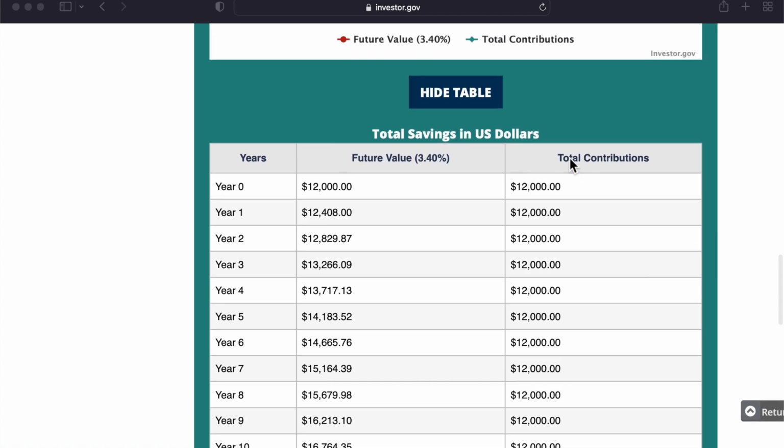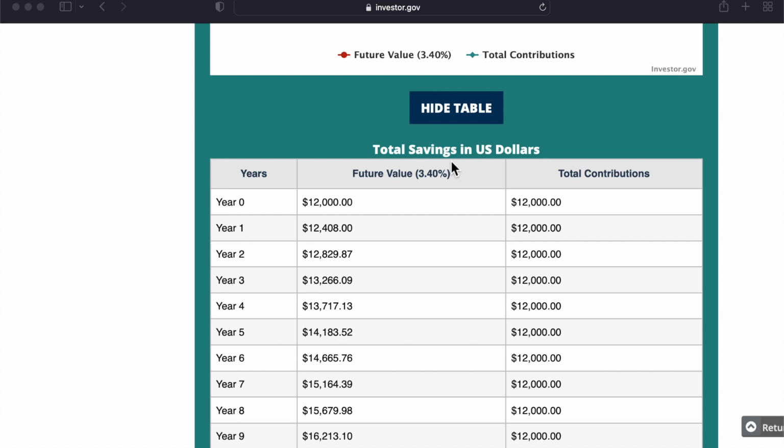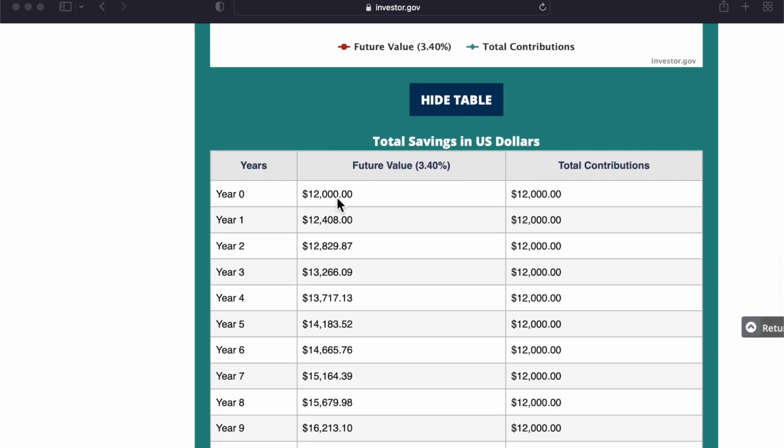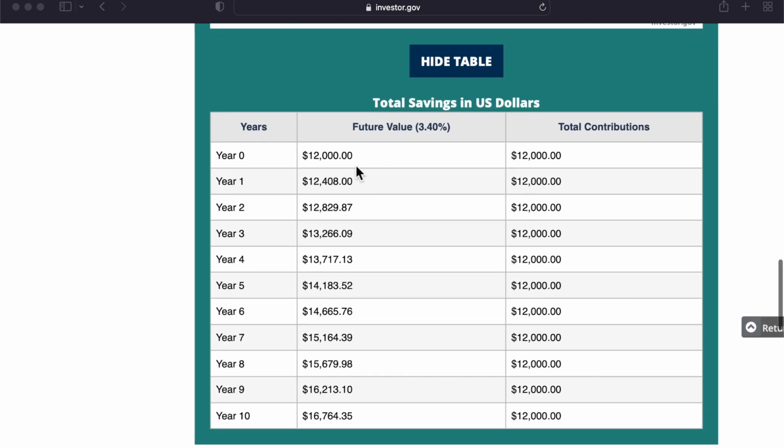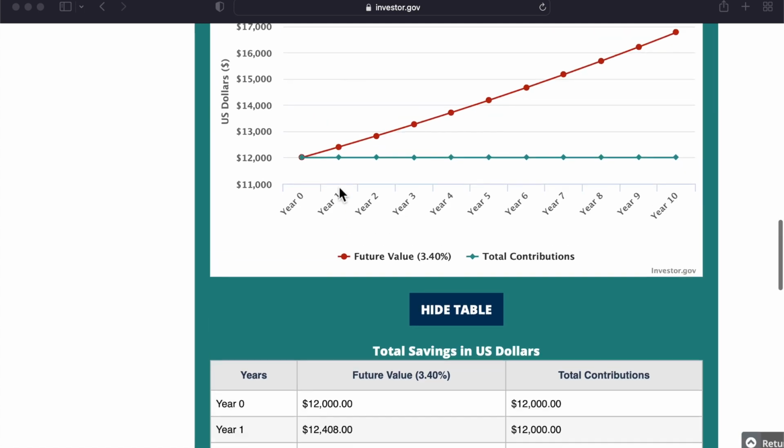So let's take an example of this right here. Let's say we have this table. This is kind of explaining what this is here. You have your first $12,000, that was your year zero, your initial investment. And then you get $12,408 after the first year.